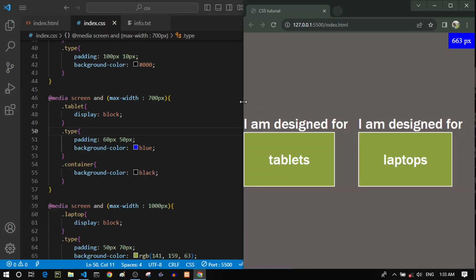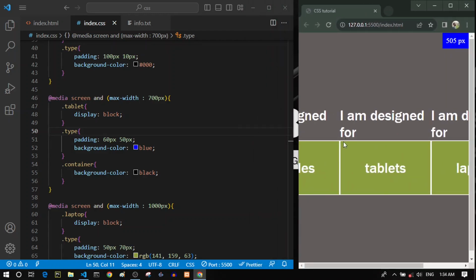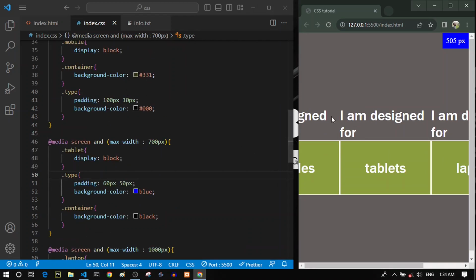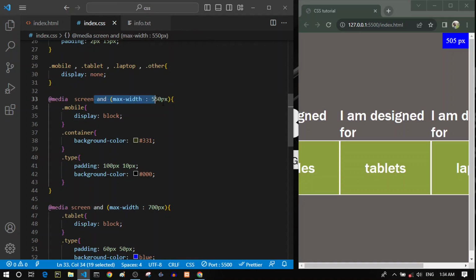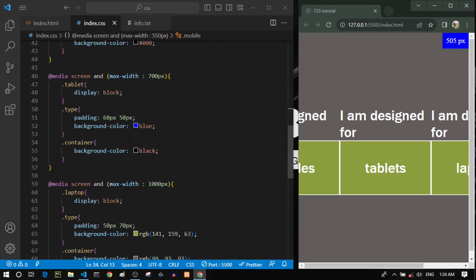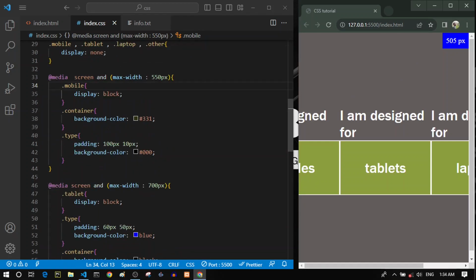And if we shrink it more, you can see that now all three conditions are true, because we are at 505 pixels, and this condition is also true because it is less than 550 pixels. So right now it displays all three divs, or three devices, and that's not what we want, right? So if we want to be more specific, actually we can, as I told you before, combine these conditions as much as we want.